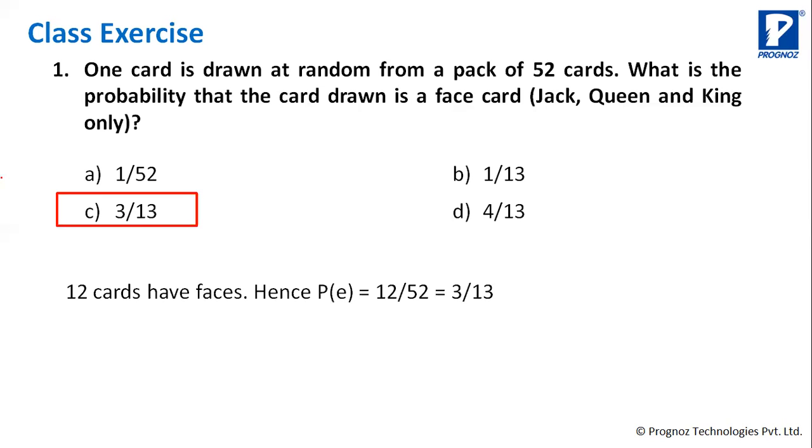Why? You see, how many jacks are there? There are 4 jacks in a pack, queen 4 and king 4. So total favorable events are 4 plus 4 plus 4, 12. And total cards are 52. Okay, so once you cancel this, taking 4 out as common, it will be 3 by 13. Okay, good.